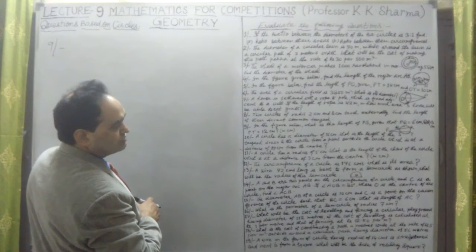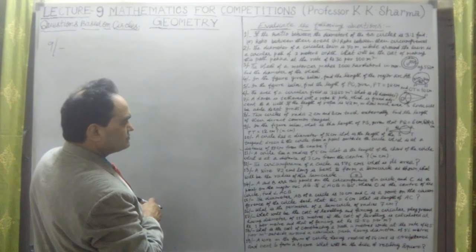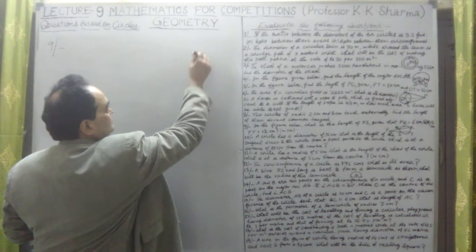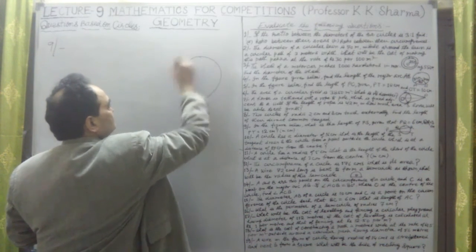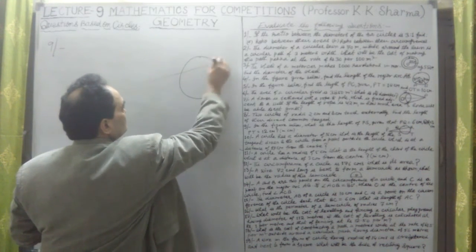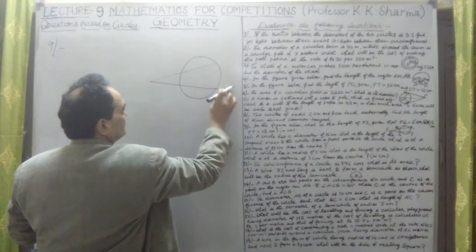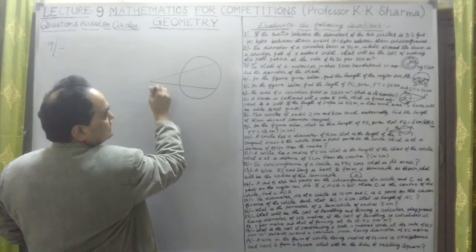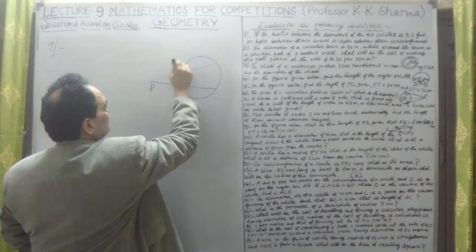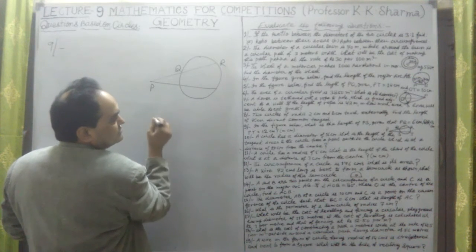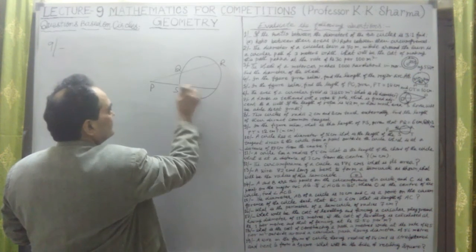Given that PQ equal to 6 centimeter, QR equal to 3 centimeter, PT is 12 centimeter. So what is given to us? Two secants are given. This is one secant and this is another secant, with the points P, Q, R, S and T.